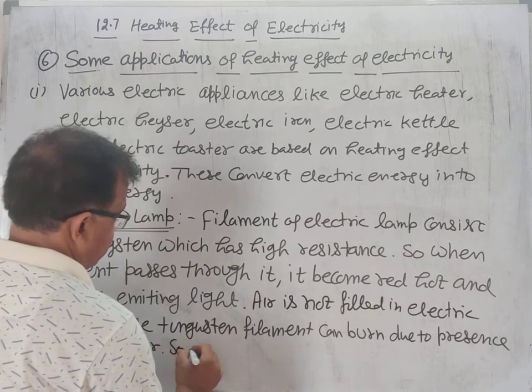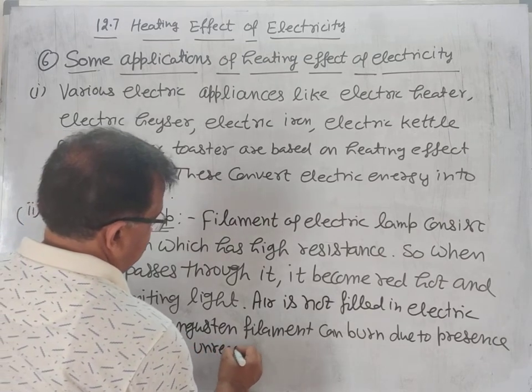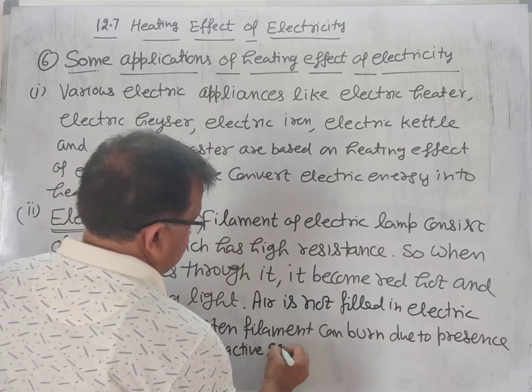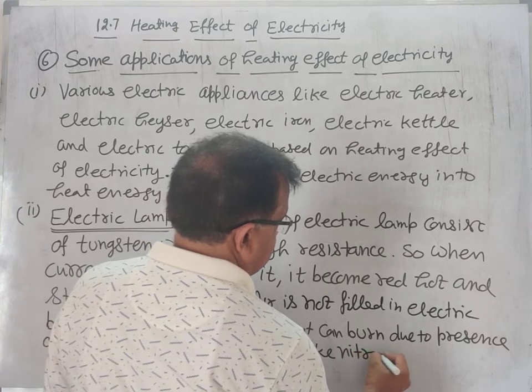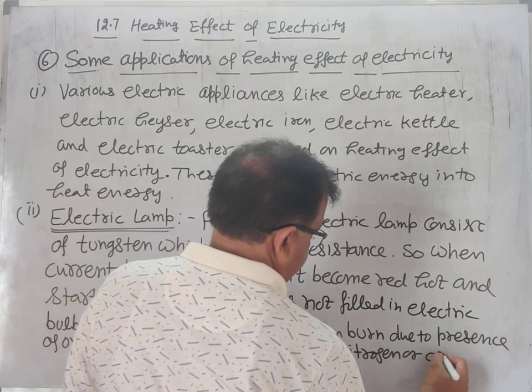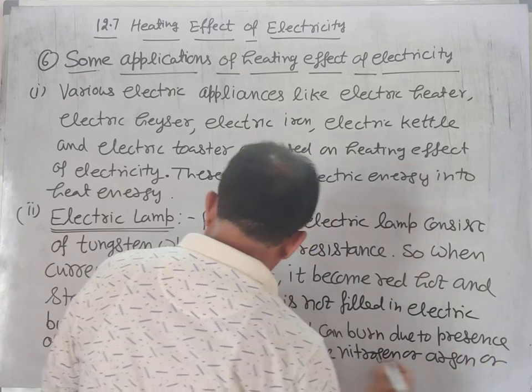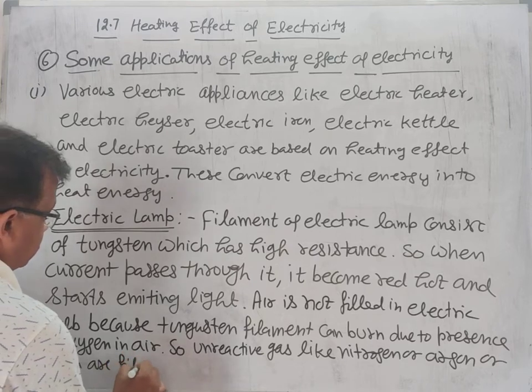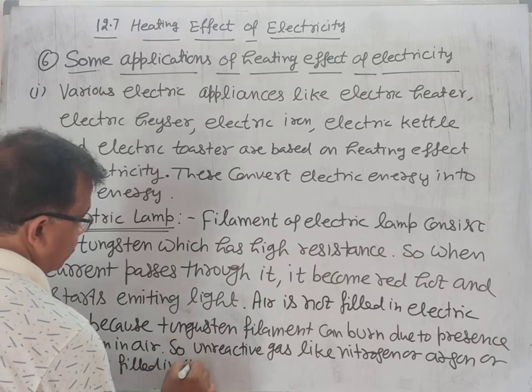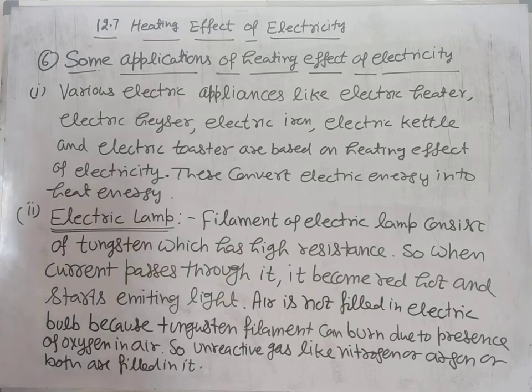So an unreactive gas like nitrogen or argon, or both, are filled in it. Why are argon or nitrogen filled in lamps? Because they are unreactive gases and they do not burn even at high temperature. The filament does not burn even at high temperature.